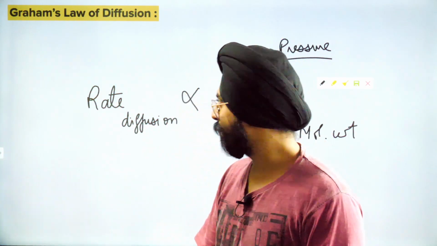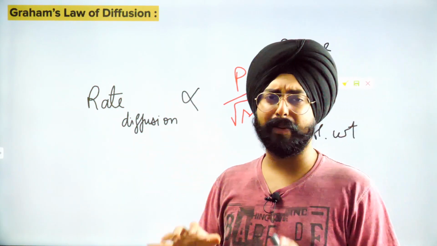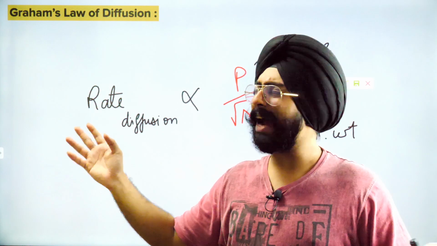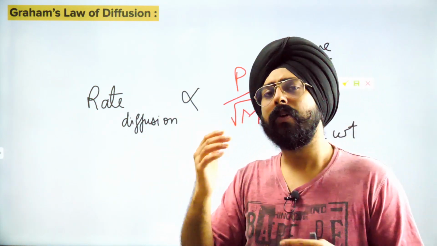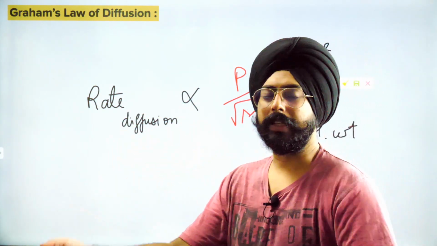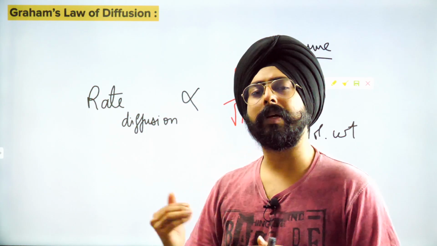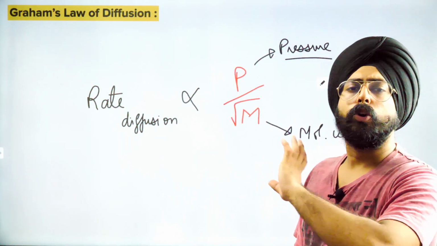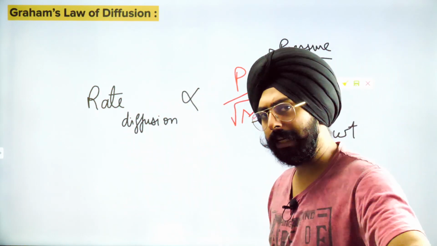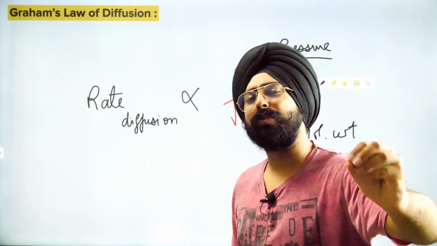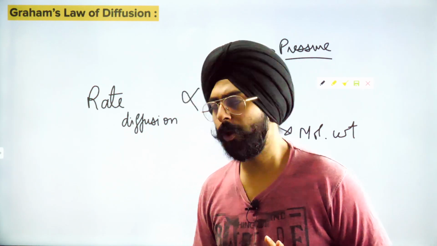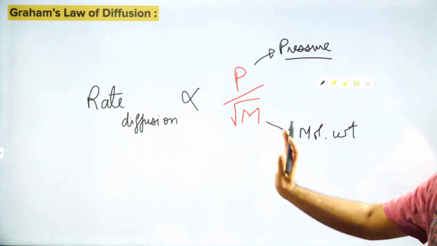So to have a proportionality constant over here would be absolutely absurd because you don't know what the rate of diffusion is going to be, and neither is the constant required. We are going to compare rates of 2-3 gases with each other. That is when this law will be applicable. So over here, no proportionality constant has to be thought about. There is no need for a proportionality constant, just run it directly like this, okay? So rate of diffusion is proportional to P by root M.